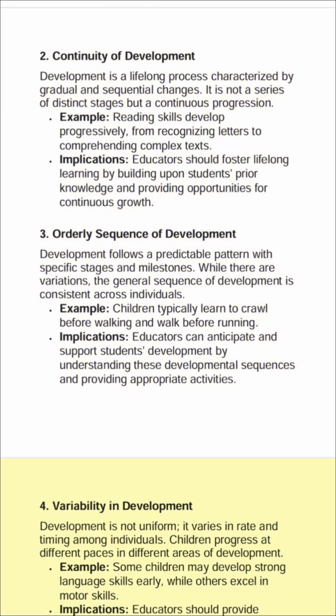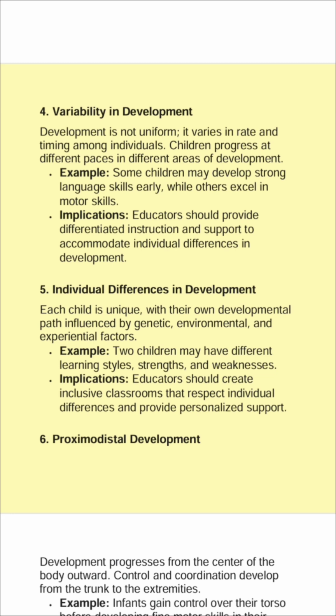4. Variability in development. Development is not uniform. It varies in rate and timing among individuals. Children progress at different paces in different areas of development. Example: some children may develop strong language skills early, while others excel in motor skills. Implications: educators should provide differentiated instruction and support to accommodate individual differences in development.